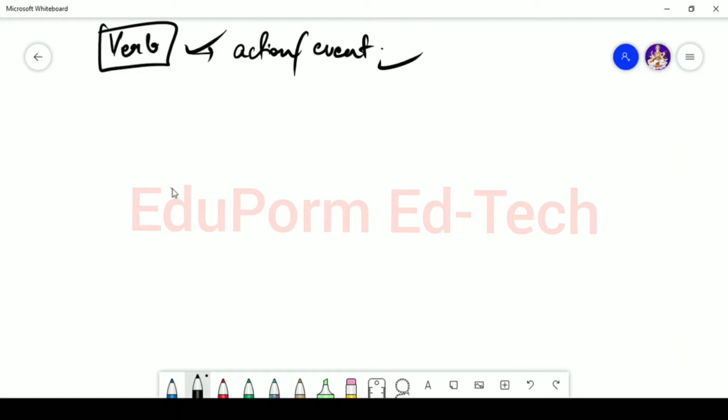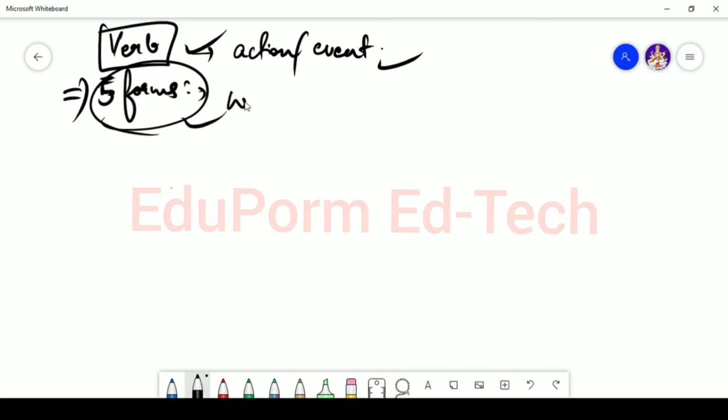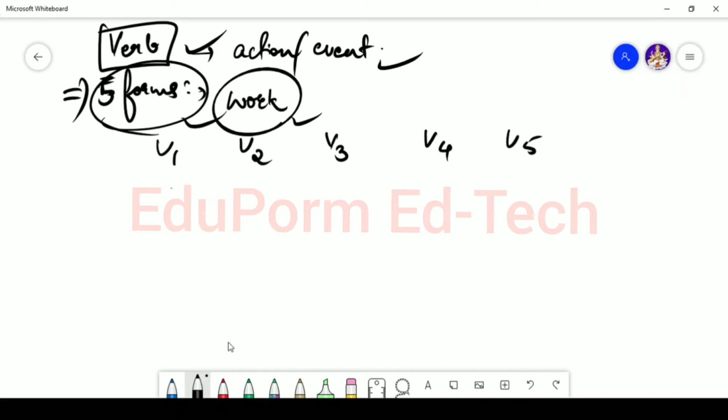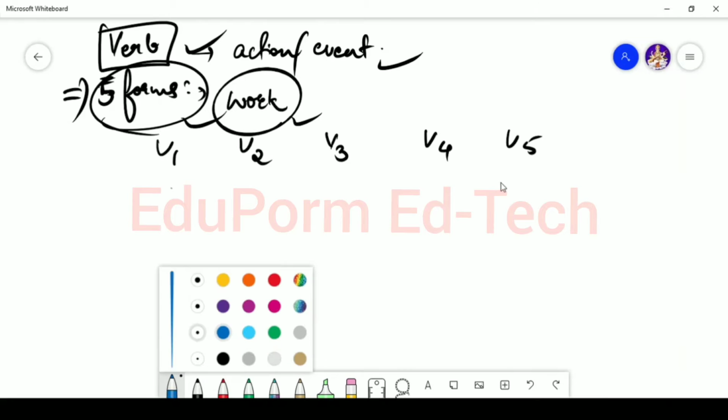Now, before learning about the types of verbs or different other rules and uses of verbs, you must understand that a verb has 5 forms. A verb has mainly 5 forms. Let's say for example, if I'm talking about any verb, let's say work. So a verb has 5 forms. That means it is V1, V2, V3, V4 and V5. Now what are these 5 forms?